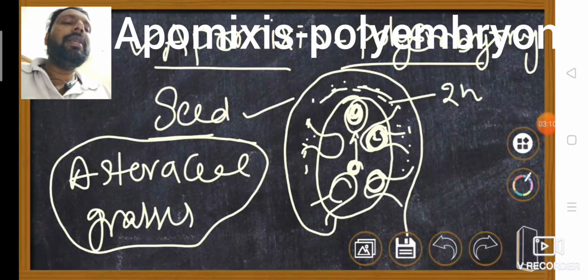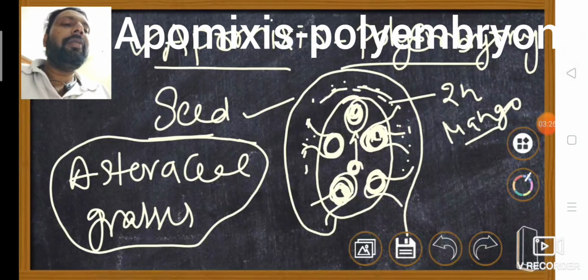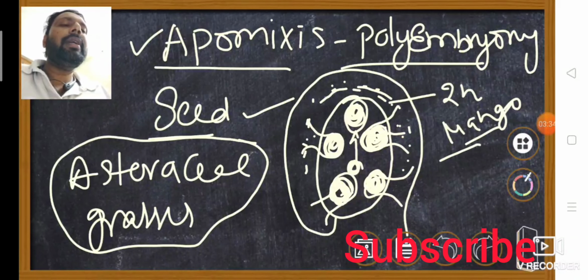Now this is a seed containing many embryos. Example, mango. So in mango, many embryos are forming. That formation of embryos is called polyembryony. So polyembryony is seen in mango. That is because of the entry of nucellar cells into the embryo sac.